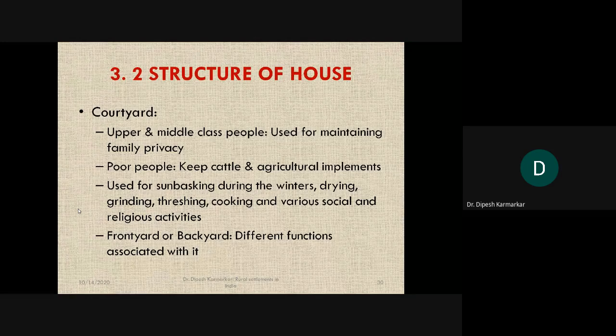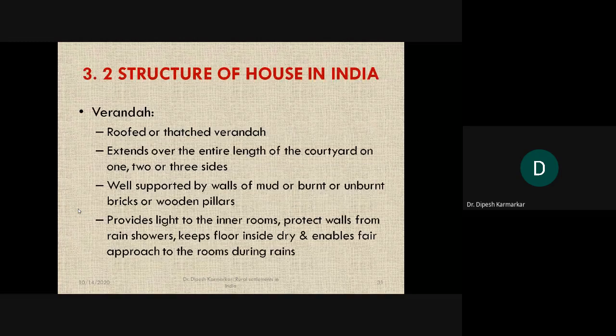As I said, angan can be called a front yard or backyard. It can be in front of the house from where the main door entry is, or at the back side of the house, called a backyard. And front yards and backyards have completely different functions altogether, as I just mentioned.